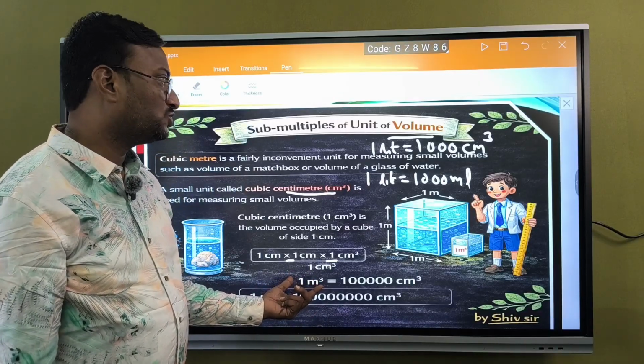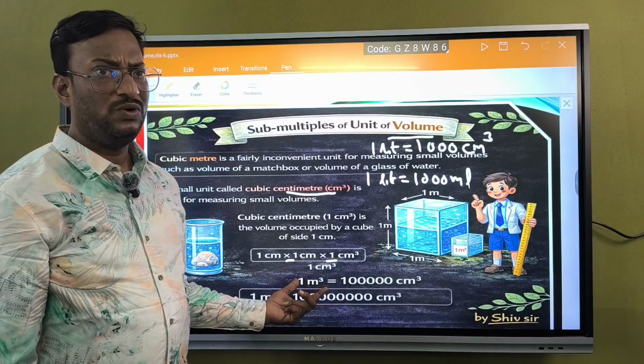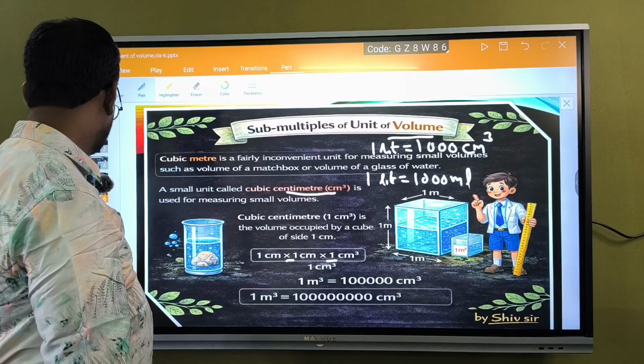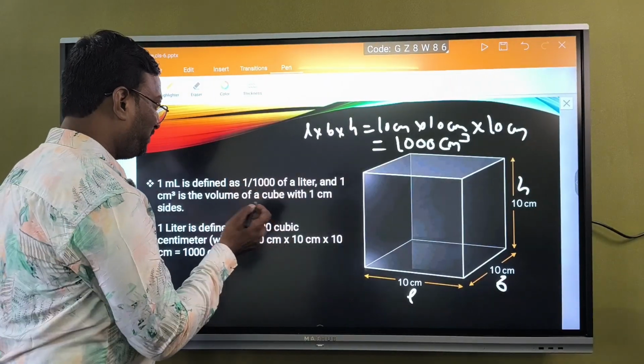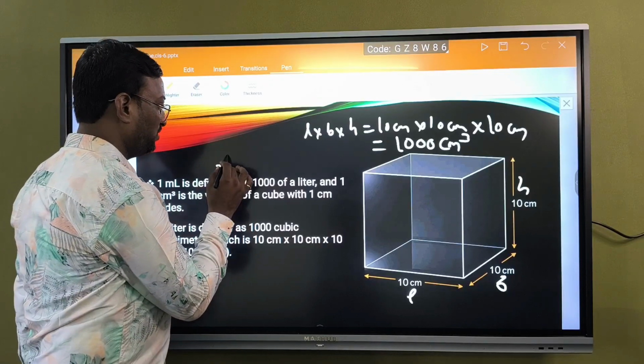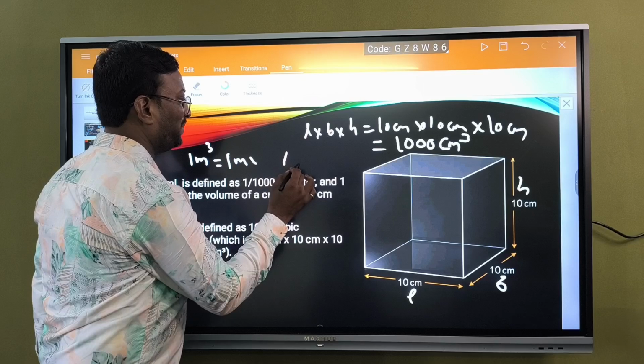So what about 1 meter cube? How can we calculate 1 meter cube? 1 meter is equal to 100 centimeters, right? 1 meter cube can be written as 1 meter into 1 meter into 1 meter.